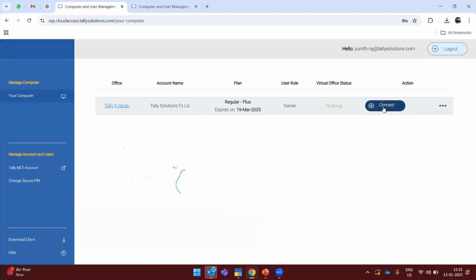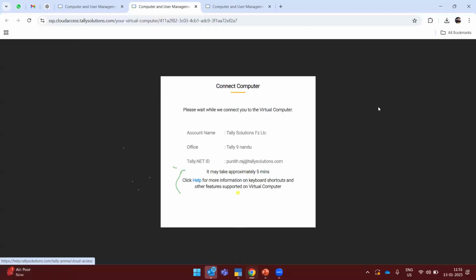So I will also be connecting to the cloud access, showing how the cloud access will look. Once all this information has been taken care of, you can see here there is a connect option. If I click on connect, here also you can see, it will take you to the cloud access page.